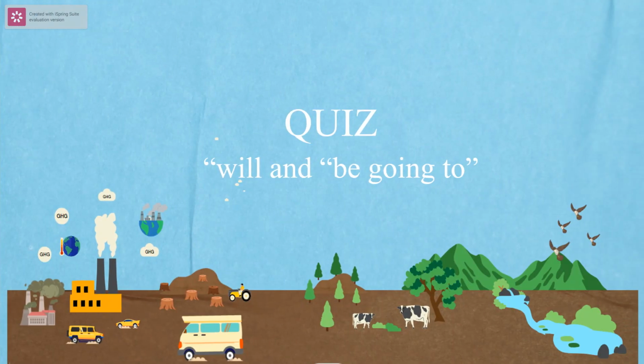In this part, to check your understanding, I will give you some quizzes. You have to find the correct answer for each question, and you have 60 seconds for each question. You were exposed to the forms, usages, and signs of will and be going to by Teacher Lee and Teacher Zhang in the previous slides, right? So to complete this task, you have to rely on that. Remember, to pass, you must receive a score of 80% or higher. If you don't pass, please go over the lecture again and try to pass the quiz. Try your best and good luck to you.